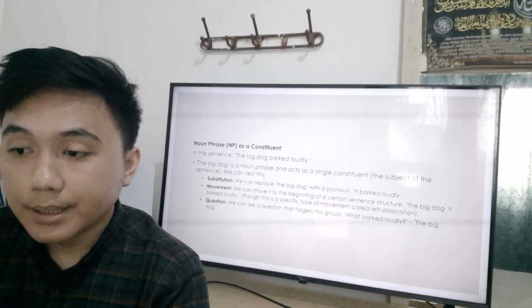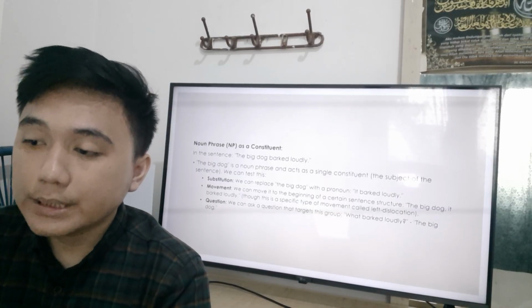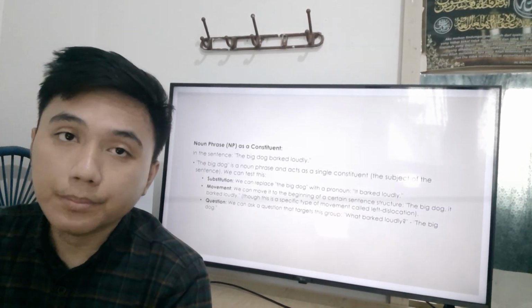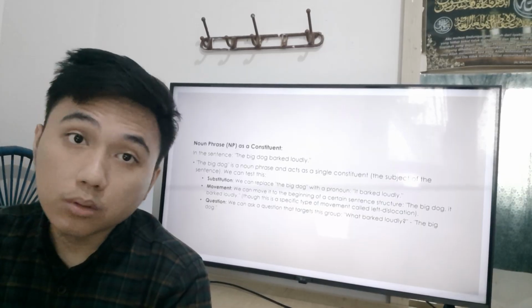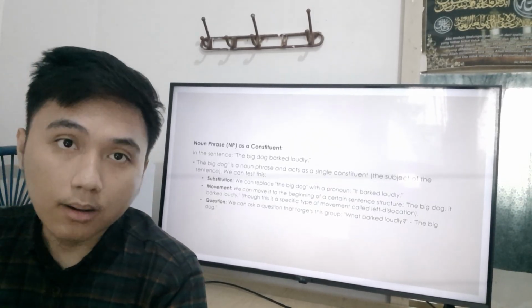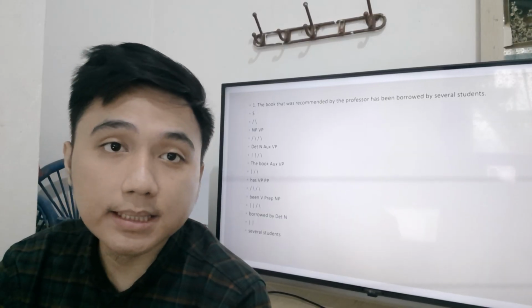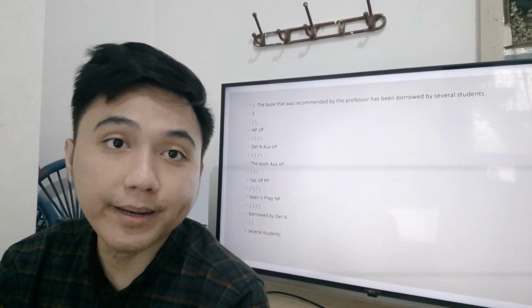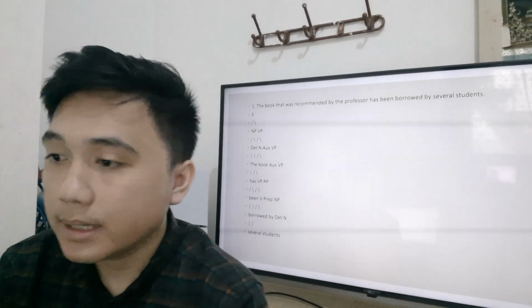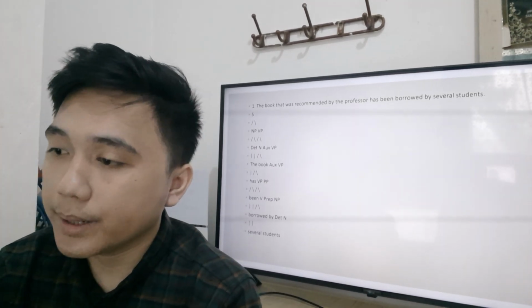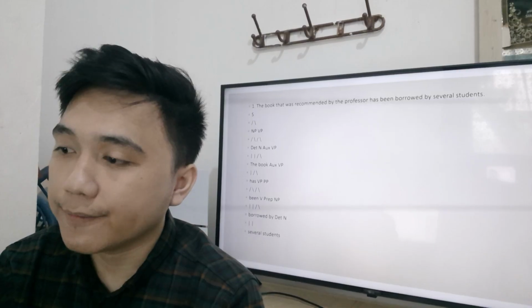The next question, we can ask a question that targets this group. What barked loudly? The big dog. And the next topic is breaking down the sentences into syntax, tree diagrams, and explanation. The first sentence is, the book that was recommended by the professor has been borrowed by several students.